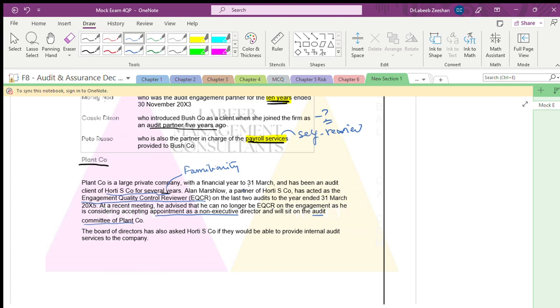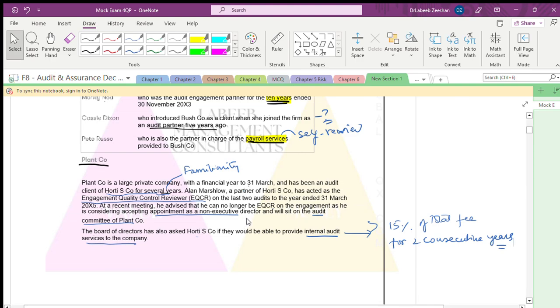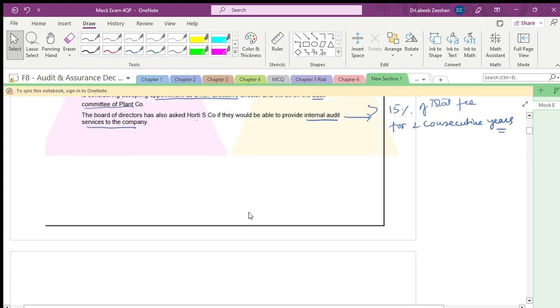The board of directors asked Hotty company whether he would be able to provide internal audit services. Fine, you can provide. See, what are the things? If you provide, the fees should not be more than 15% of total fee, okay, of total fee for 2 consecutive years. For 2 consecutive years. I am giving you all the inputs here in the beginning. What are the things we should come across while going through the questions as such.